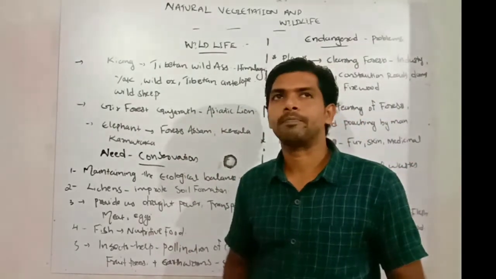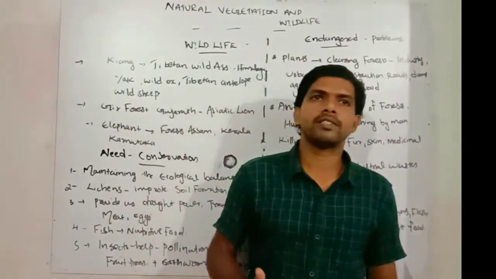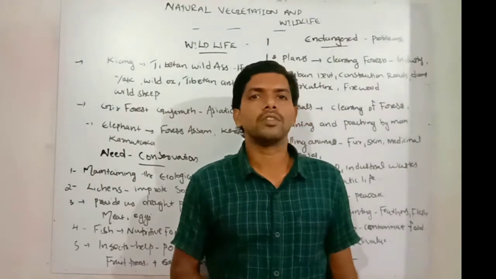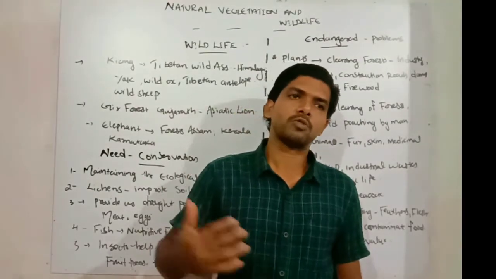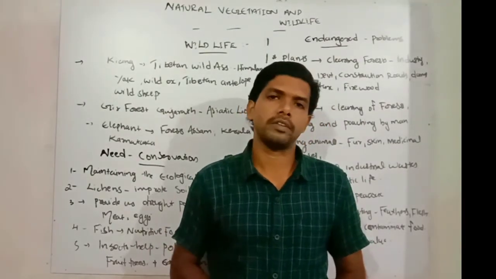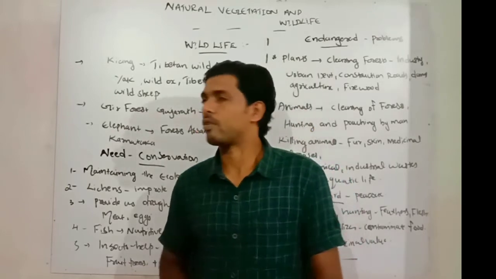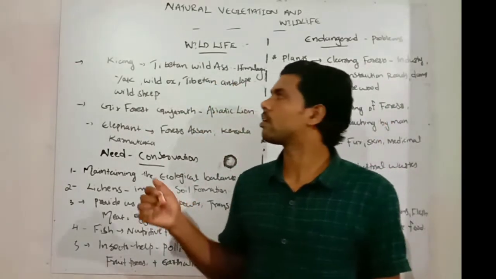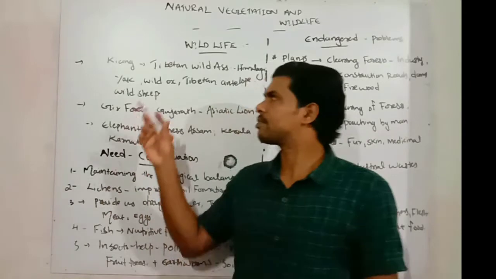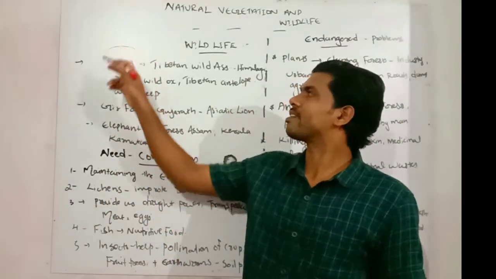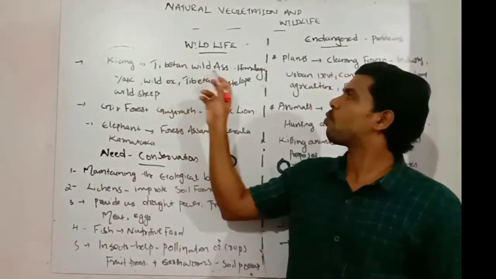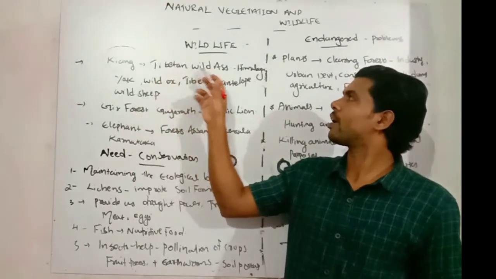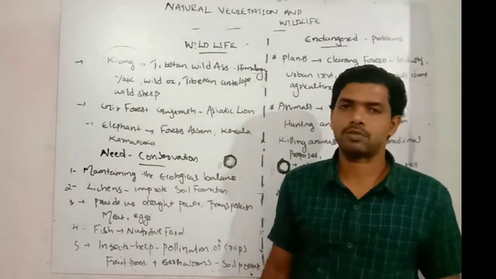Wildlife in India. We already discussed that India is one of the lands of wildlife, with rich varieties of wildlife, as we discussed in the last module. So we can discuss one by one the most important wildlife resources. One of these special species is called the Kiang, the Tibetan wild ass, found mainly in the Himalayan parts.